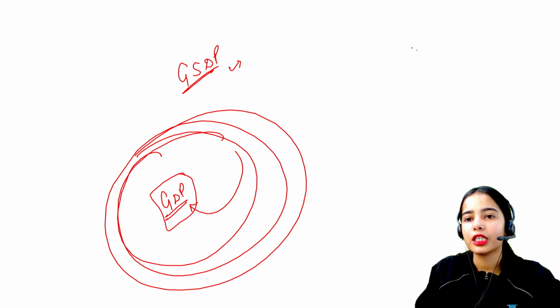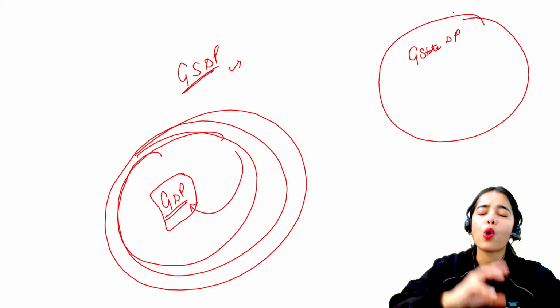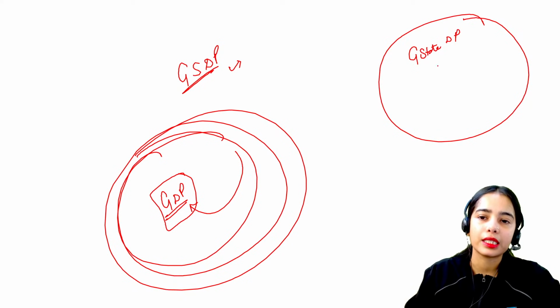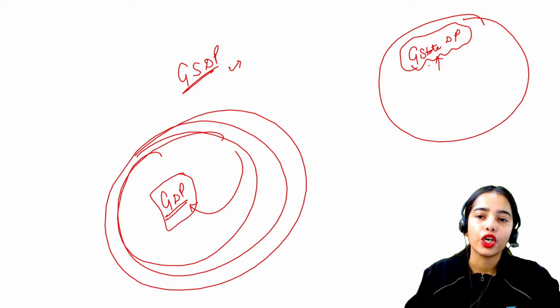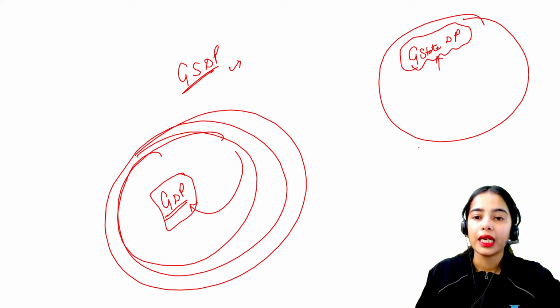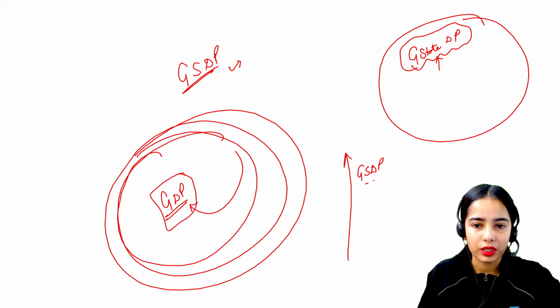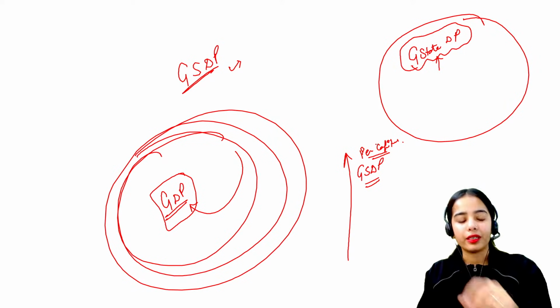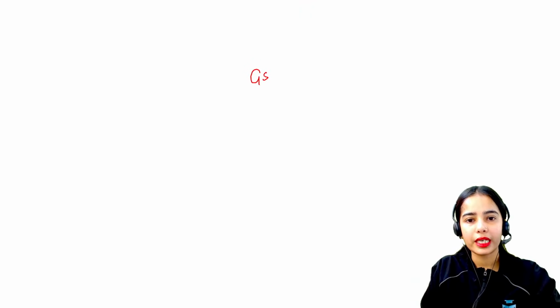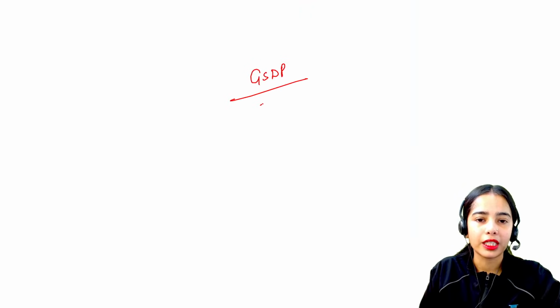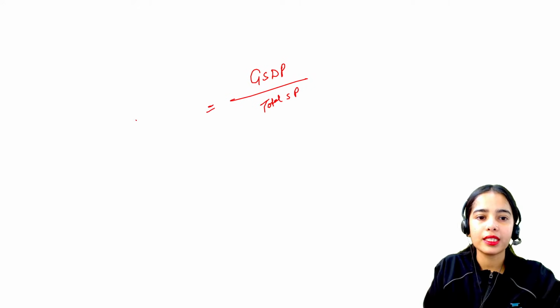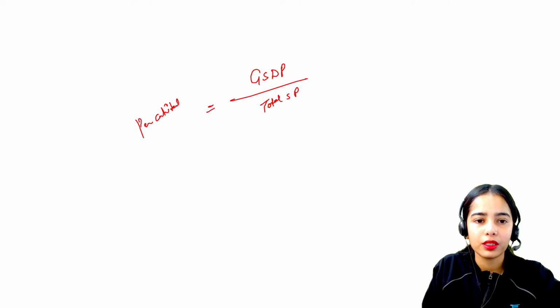Now GSDP is the gross state domestic product, that is the total monetary value of all the final goods and services produced in the state. So its value is taken under the gross state domestic product. Okay. Now think about it. The state that has higher gross state domestic product, the state that has higher per capita, means per head. So per capita GSDP is your gross state domestic product divided by the total state population.